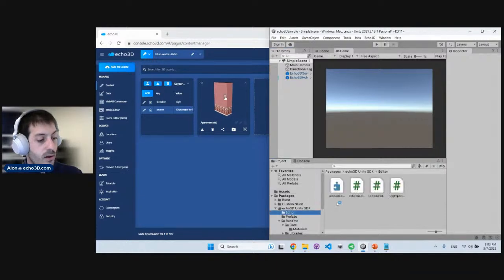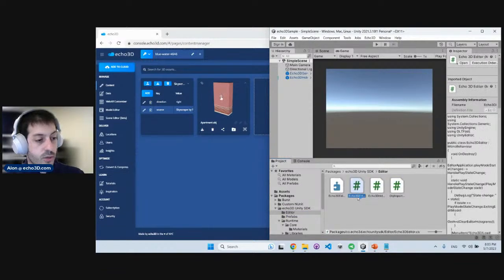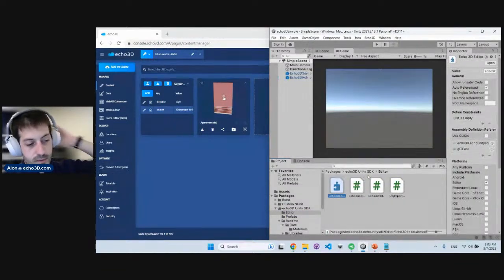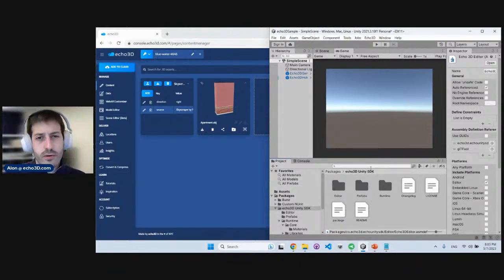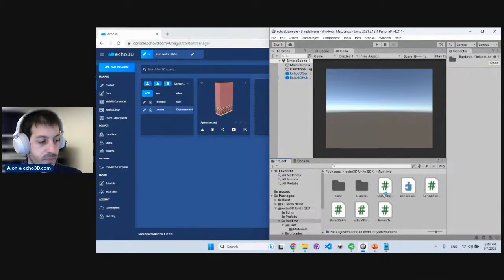Another really cool tool that you need to be aware of is the scripting that we have right here. The scripts that are used in Unity are C# scripts. This is an object-oriented language. So if you know Java or if you know C#, great. You should be okay. Really, really simple stuff.